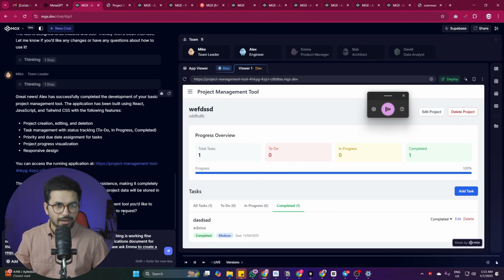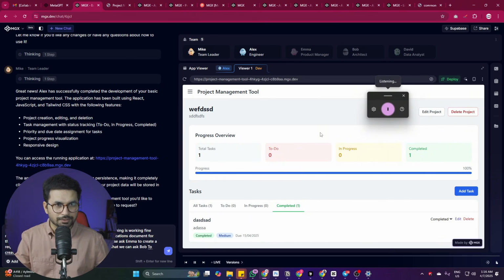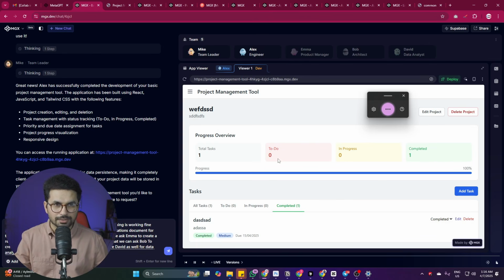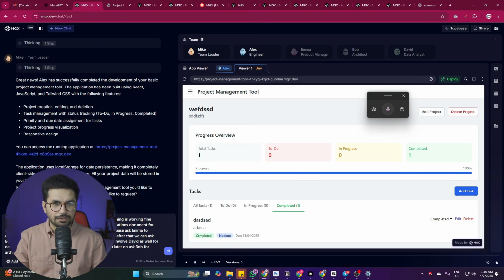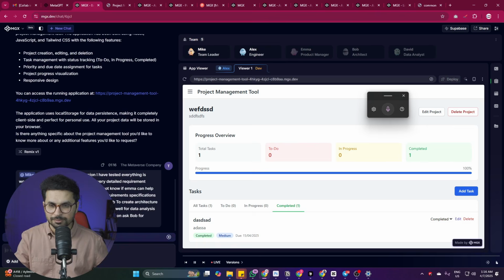Once it is done, after that we can ask Bob to create architecture of this project, and later on we can involve David as well for data analysis. But for now, let's just start with Emma and then later on ask Bob for architecture. All right, let's just press enter and see what Mike says.